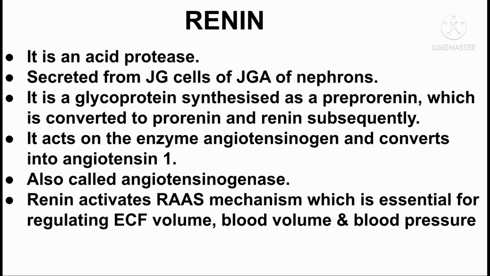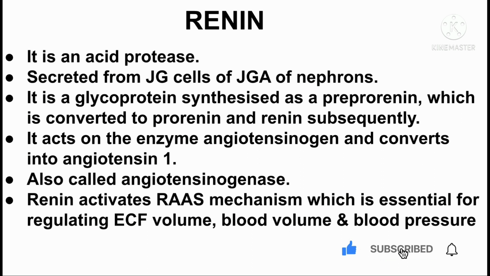Renin is an enzyme. It is an acid protease. It is secreted from the juxtaglomerular cells of the juxtaglomerular apparatus present in nephrons. It is a glycoprotein synthesized as a pre-prorenin, which is converted into prorenin and renin subsequently.